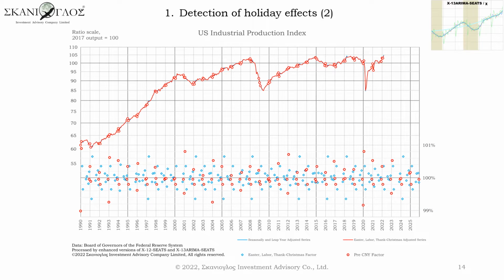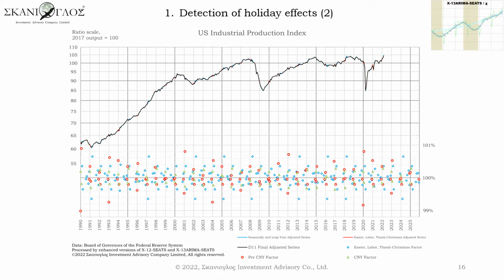Chinese New Year effect is divided into two factors. One is the pre-Chinese New Year factor, to trace the surge of production prior to the holiday. Two is the Chinese New Year factor, to trace the low production period amid and after the holiday. Chinese New Year factors were accepted by the AIC test of the census method. Magnitudes of them are not so different from the Easter, as charted in the lower part of this figure.